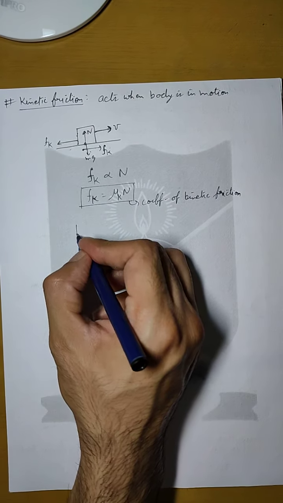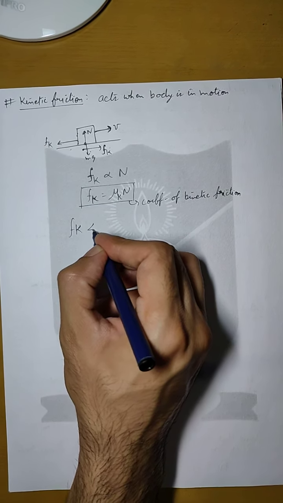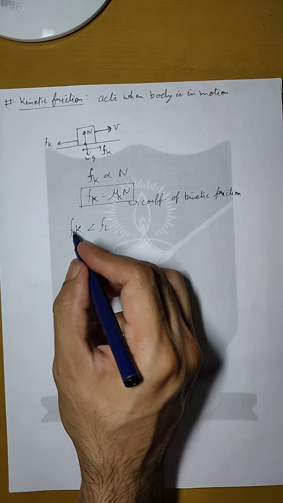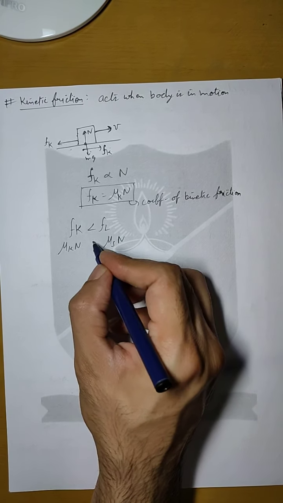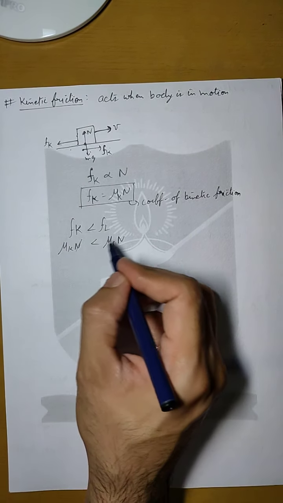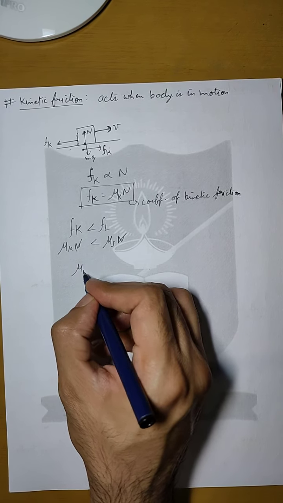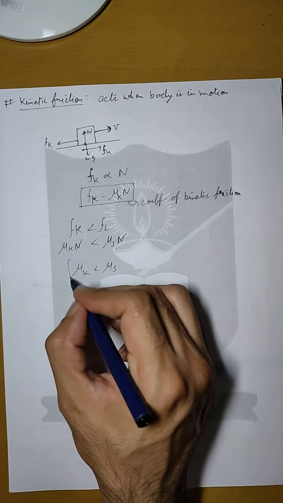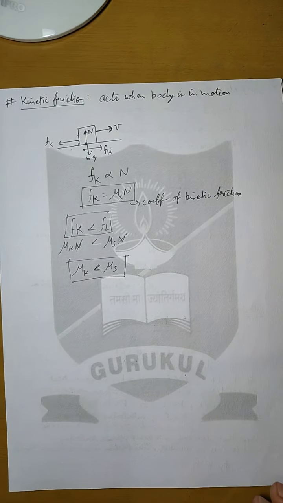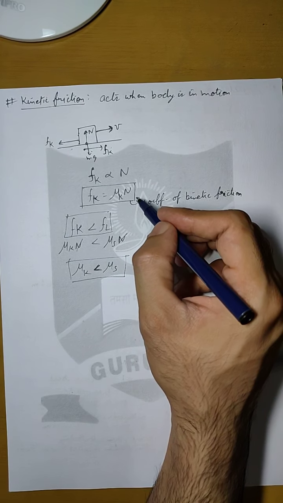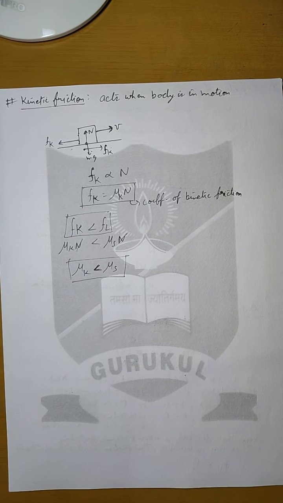Now, since we have already studied that kinetic friction is less than limiting friction, and kinetic friction is equal to mu k N and limiting friction is equal to mu s N, this relation holds true. If we cancel the normal reaction, then we get that the coefficient of kinetic friction is also less than the coefficient of static friction. So make sure that you understand these points of kinetic friction, static friction and limiting friction, and we will apply them in questions from the next video.